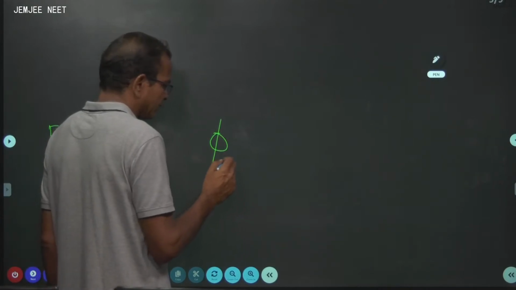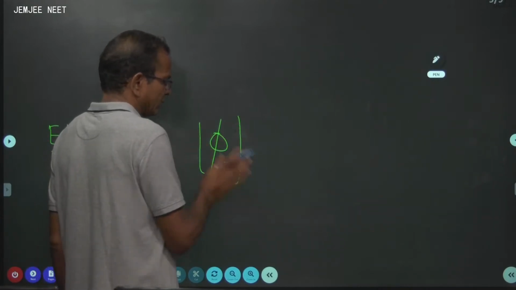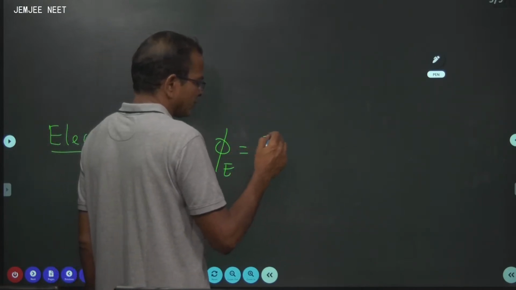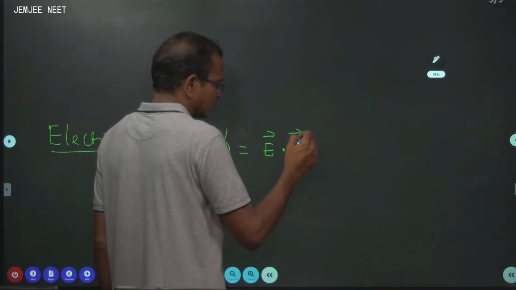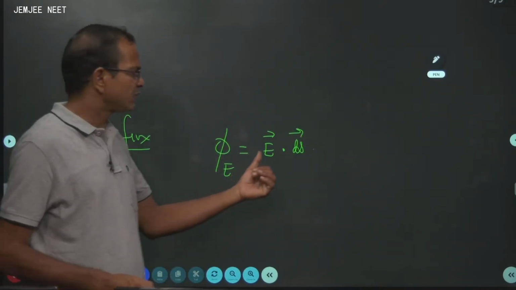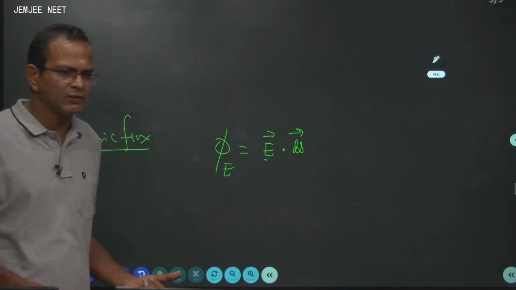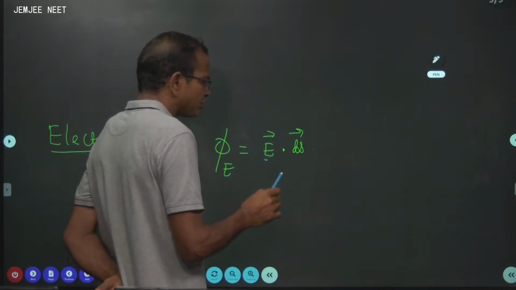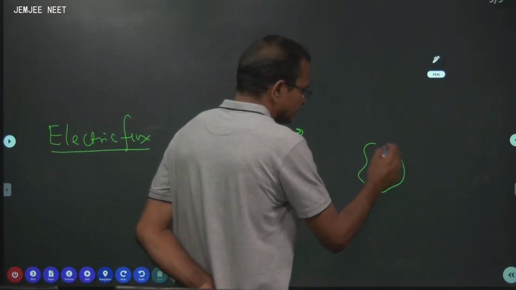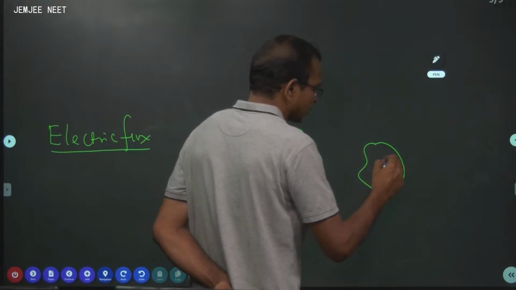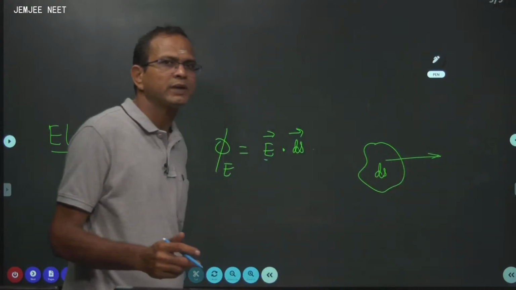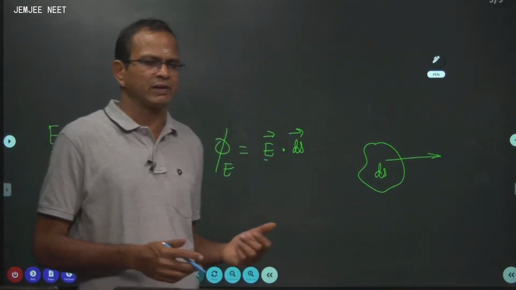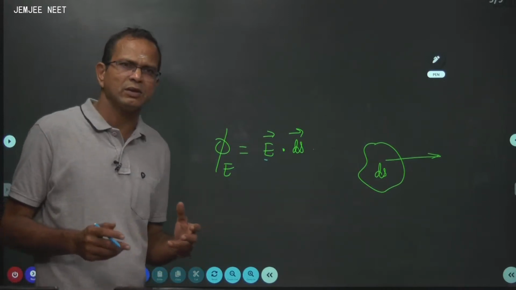Electric flux linked with the given surface is a scalar quantity. Electric flux is simply given by E vector dot dS vector. It is the dot product of the electric field and the area vector. Suppose this is dS, it is a vector quantity in a particular direction. The area vector is always the outward normal to the given surface.